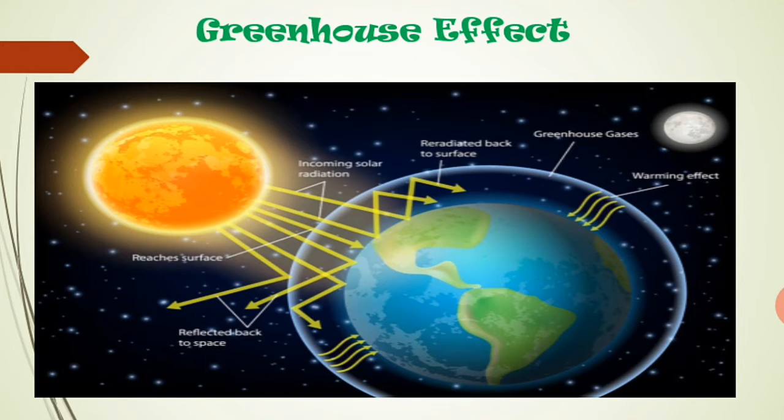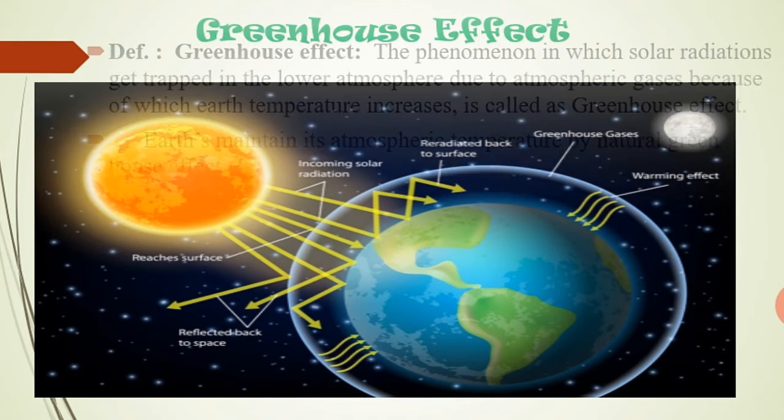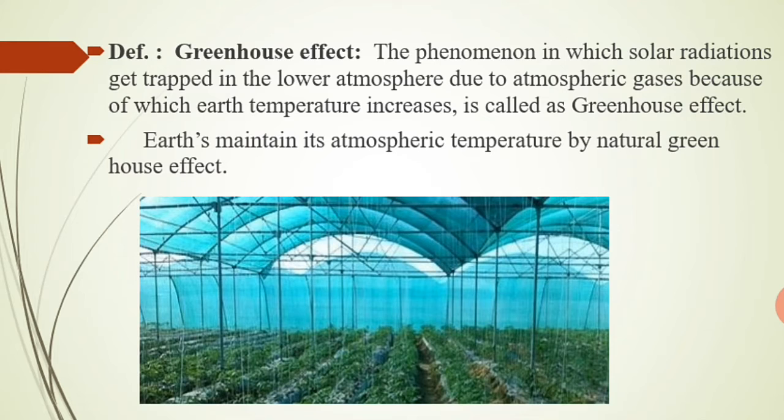So this phenomenon that we call the greenhouse effect. Now why is it called the greenhouse effect? It's just like the greenhouse that you mainly observe in fields or farms. The same purpose is here.